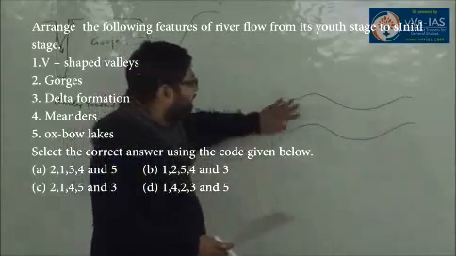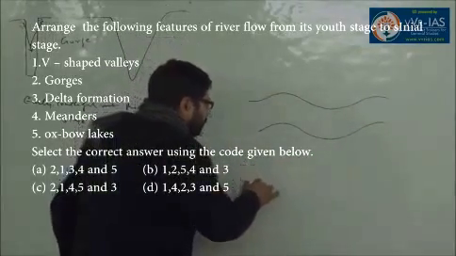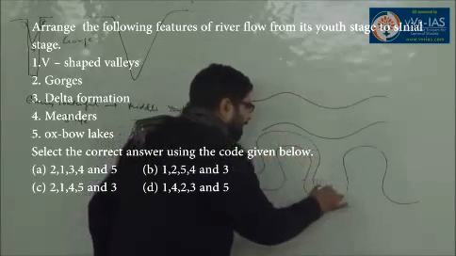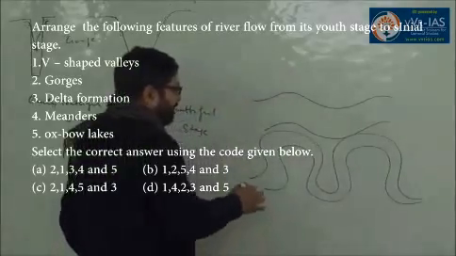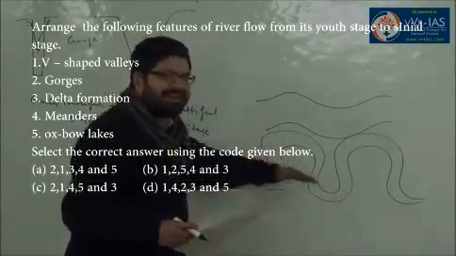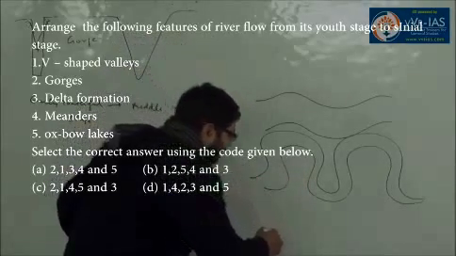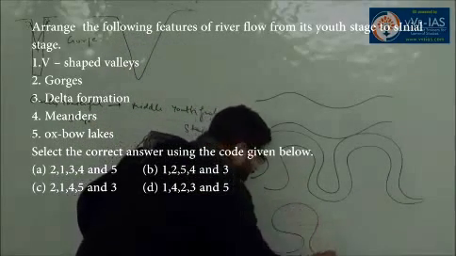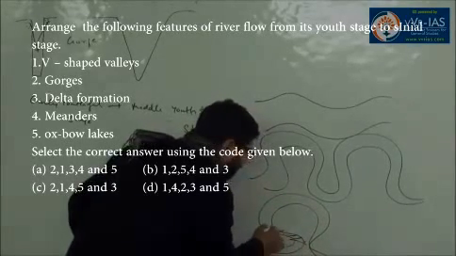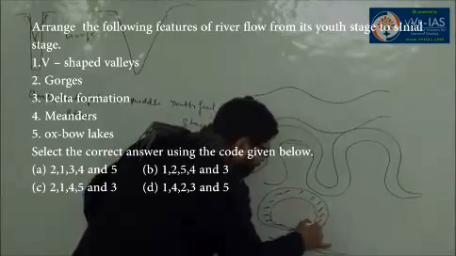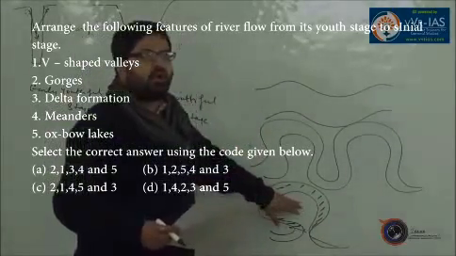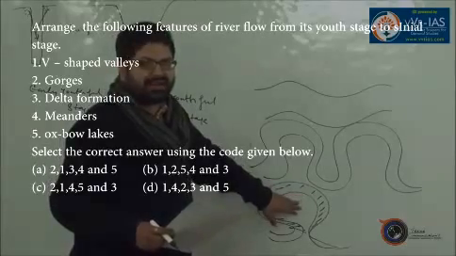So next is meanders, and these meanders go on intensifying. Ultimately, these meanders cut each other. These meanders intersect, and as a result of intersection of meanders, oxbow lakes are formed in the lower mature stage or in the old stage.